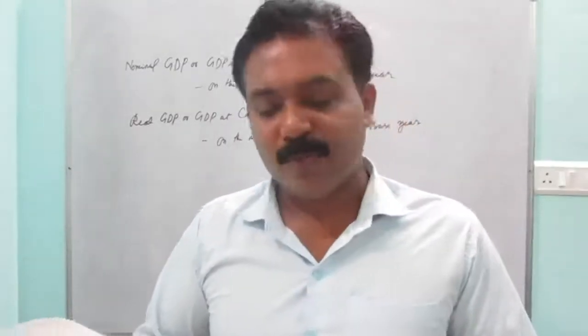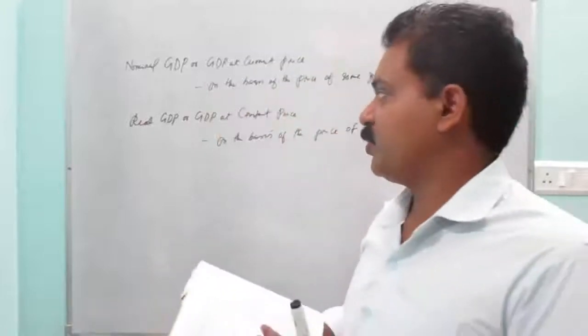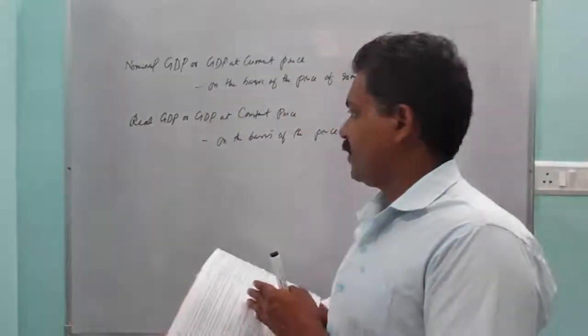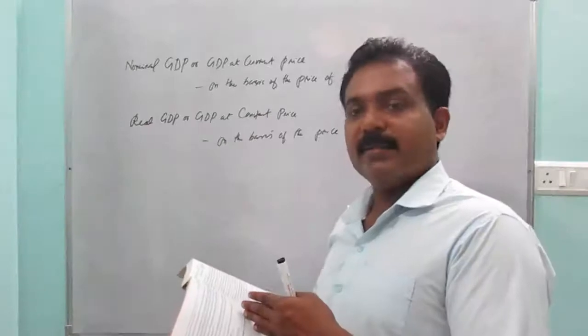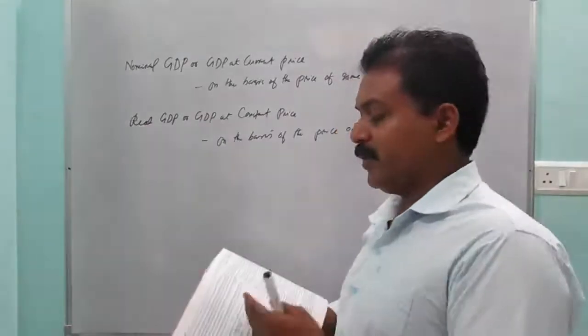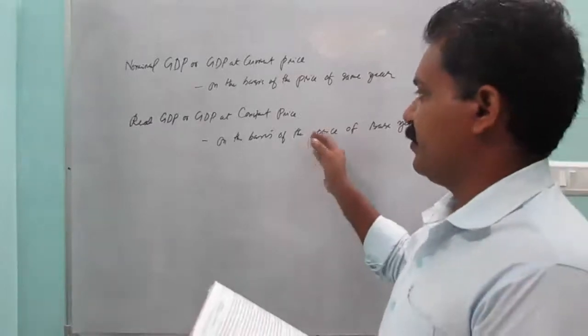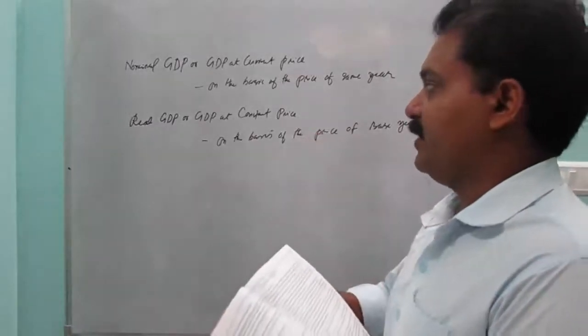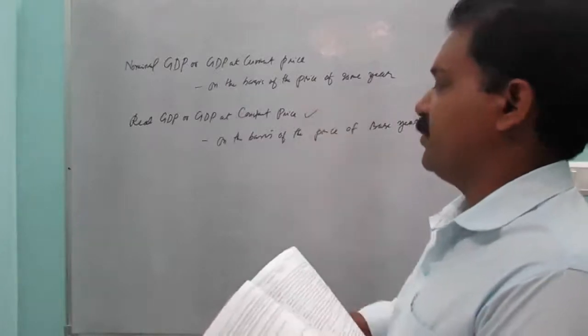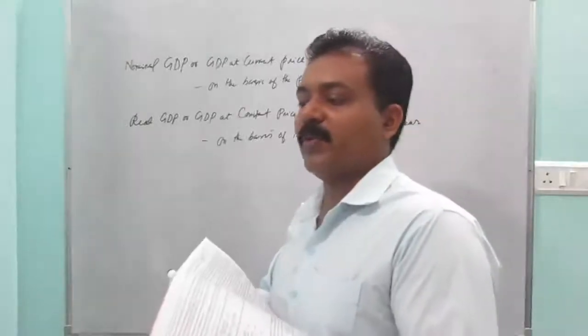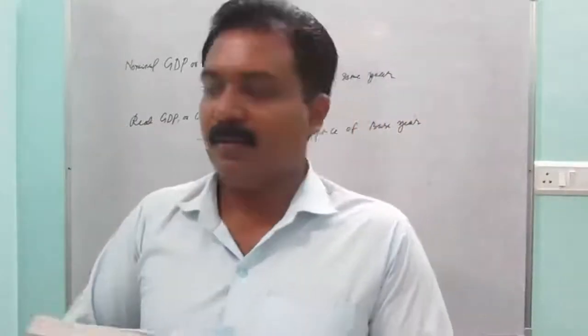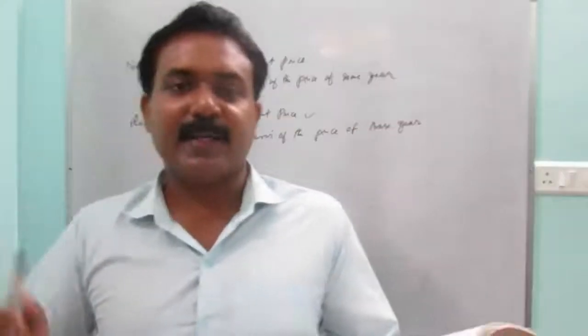Of course, from here, any economics student might have understood that real GDP is better, because it shows the real progress of the nation.